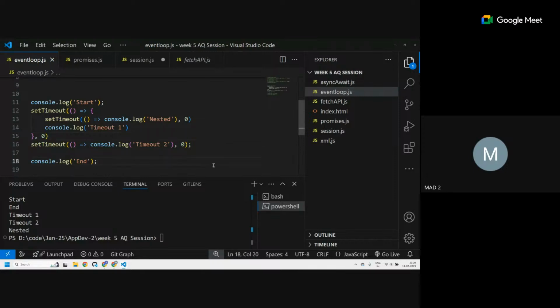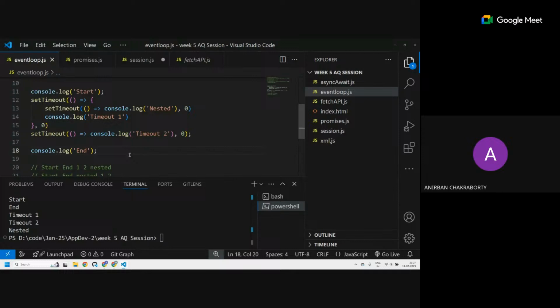Okay, I hope this is clear. Event loop. So, sir, this is the whole concept of event loop, no, sir? Yeah, this is the whole concept, but you have to be careful with how things are being executed. You have to check, especially with nesting examples. Yes, sir. Okay. So can I ask a question?